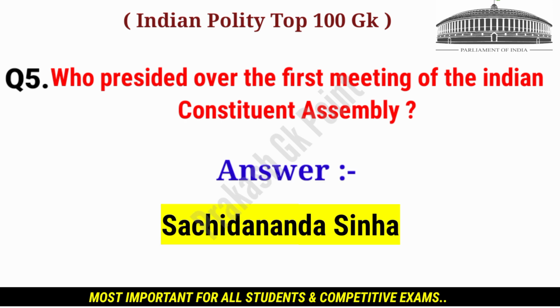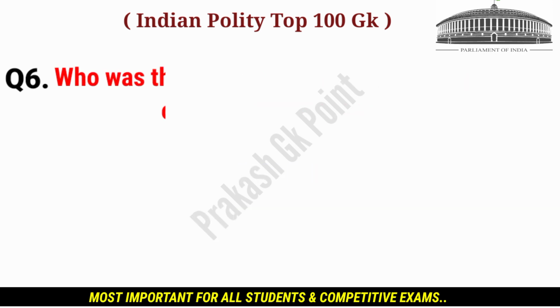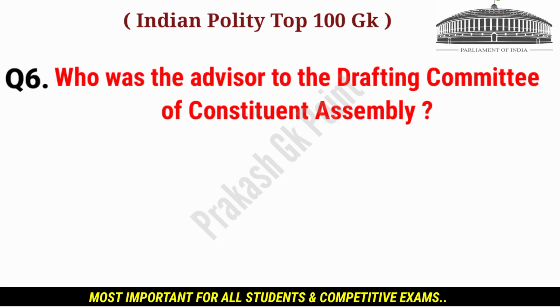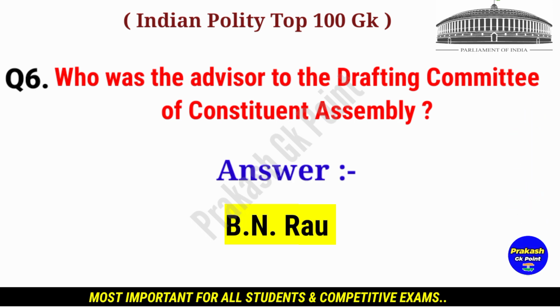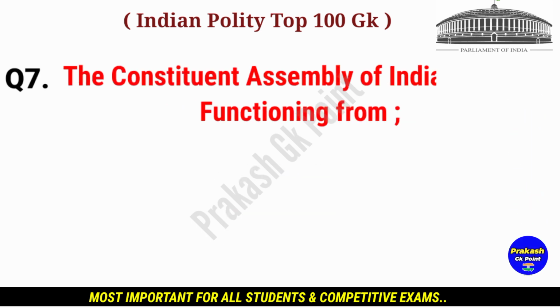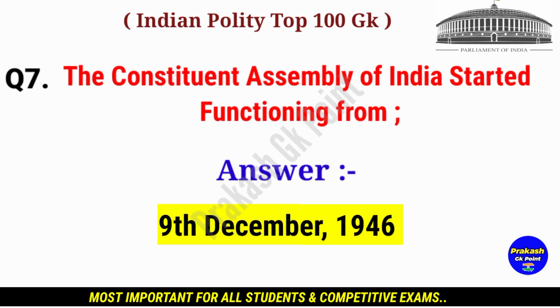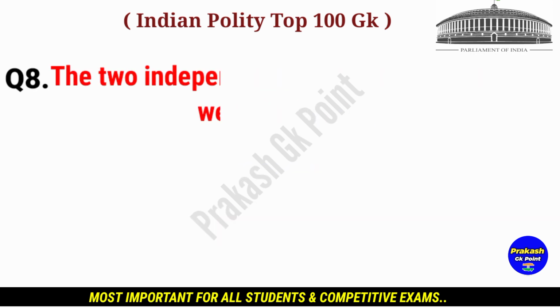Answer. Sachidananda Sinha. Who was the advisor to the drafting committee of Constituent Assembly? Answer. B.N. Rao. The Constituent Assembly of India started functioning from? Answer. 9th December 1946. Next question.